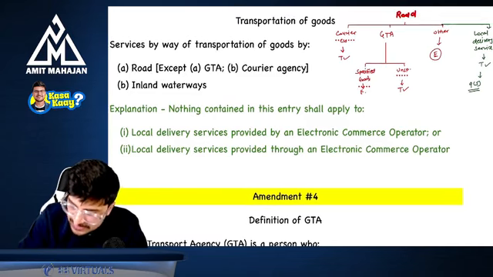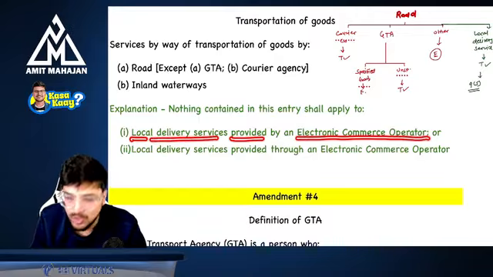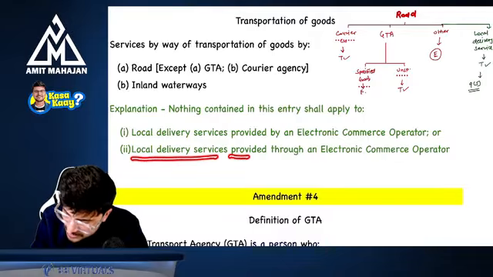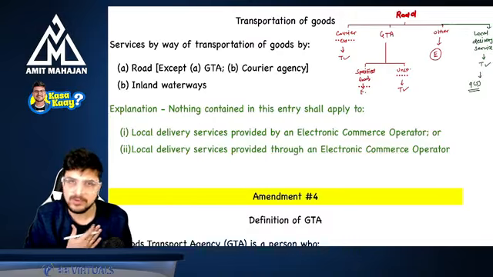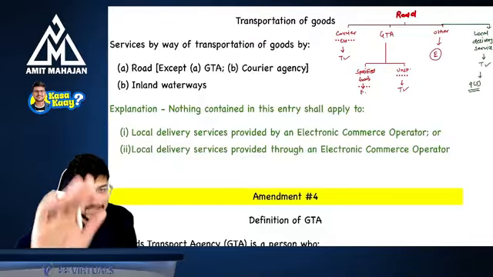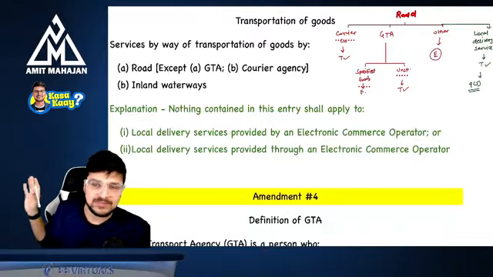Perfect. Explanation: nothing in this entry shall apply to local delivery services provided by an electronic commerce operator, that is, local delivery services provided through an e-commerce operator. Which means, for example, I am Porter. You want to deliver certain goods. You want the service, basically. You are the recipient. I am Porter. Now I am asking some third party.